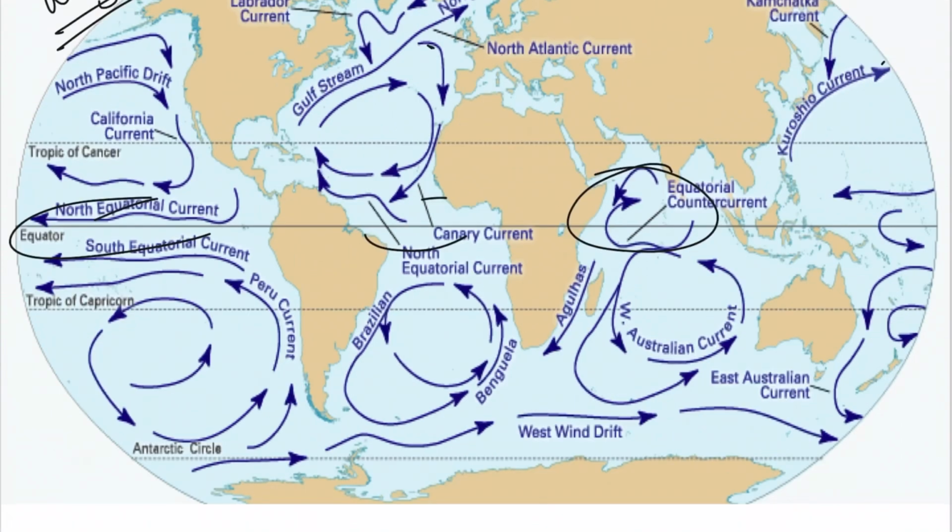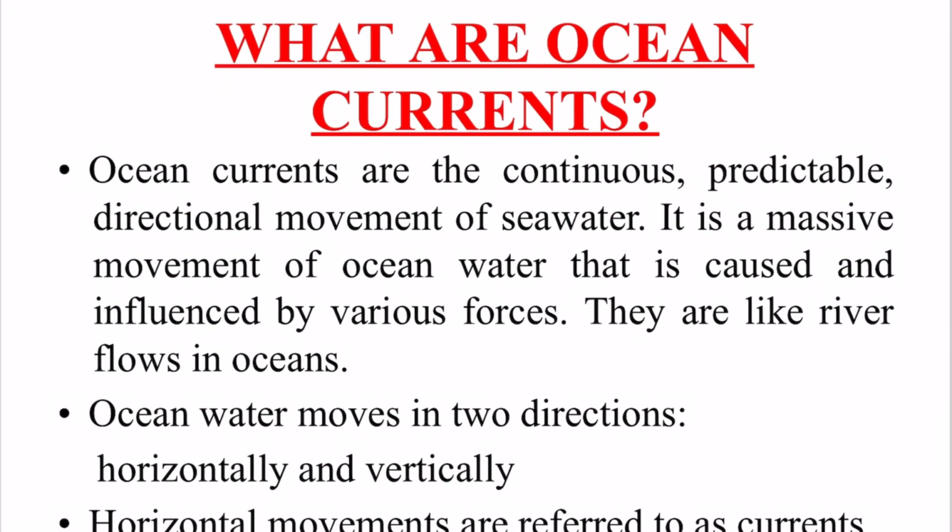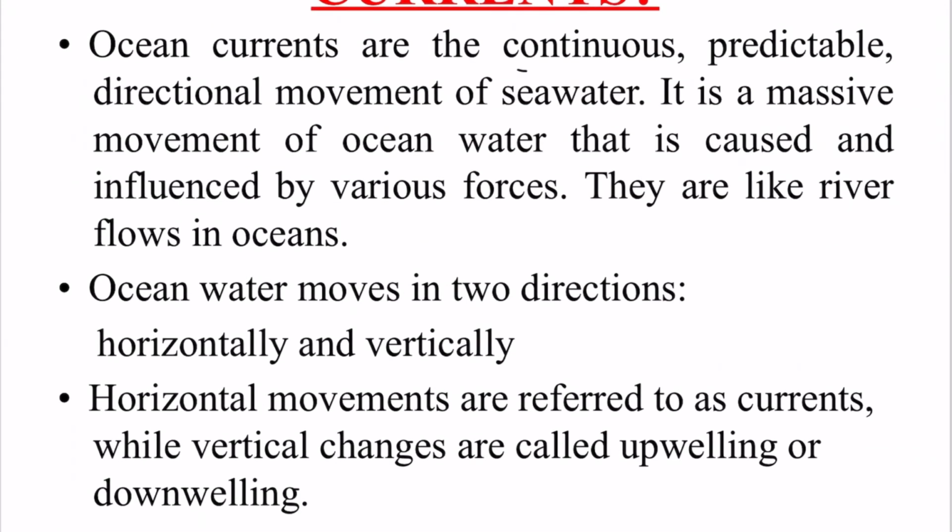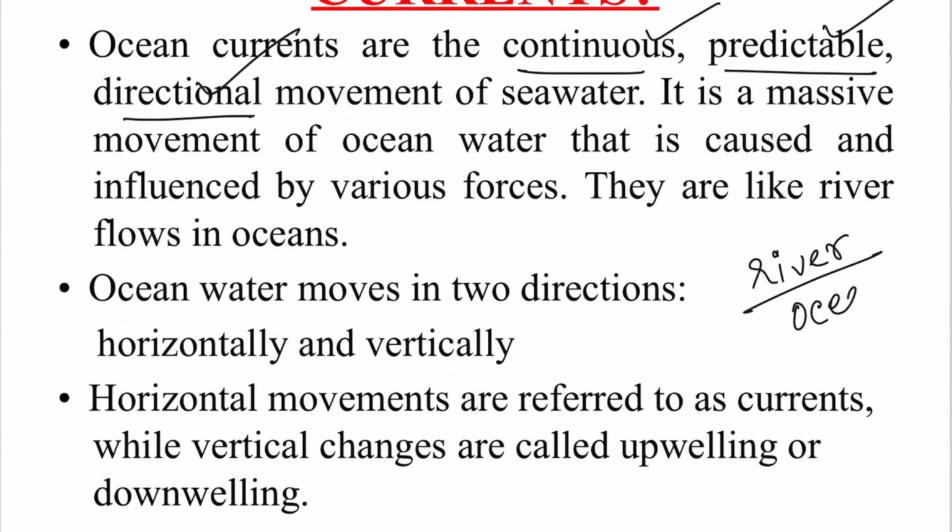So let us begin with the definition. What are ocean currents? As it is written here, ocean currents are continuous, predictable, directional movements of seawater. So on the ocean water, they are a continuous flow. They are predictable in nature and they have a particular direction in which they move. They are a massive movement of ocean water. You can say they are like a river flow in the ocean itself. They are that huge. We will be discussing their parameters, their hugeness also.